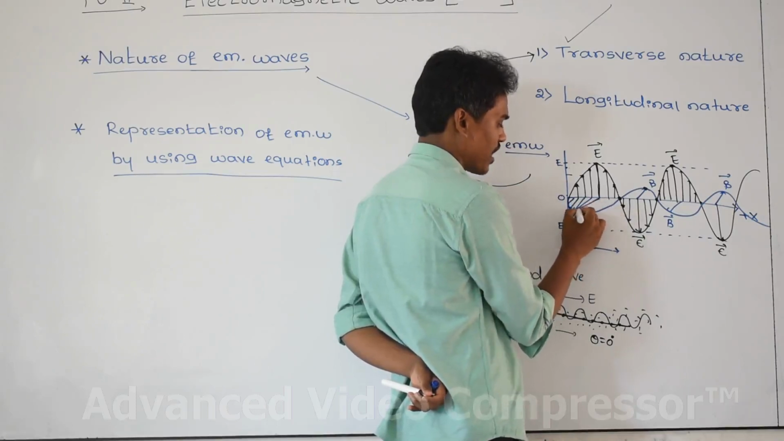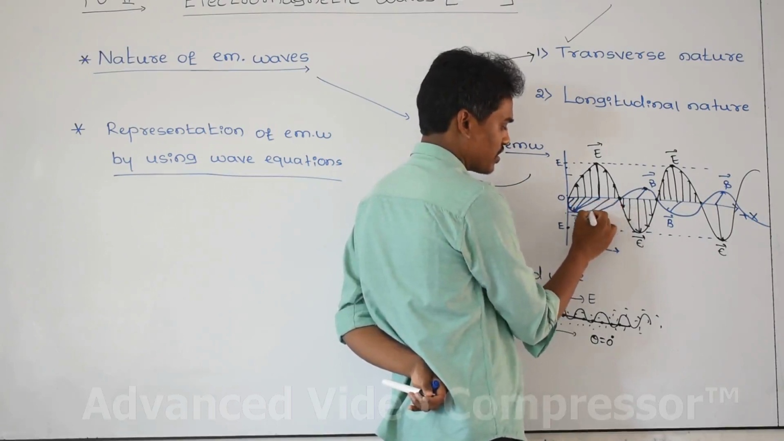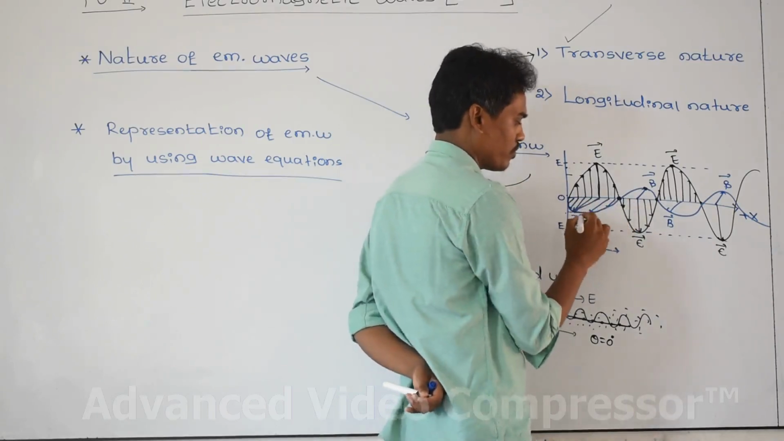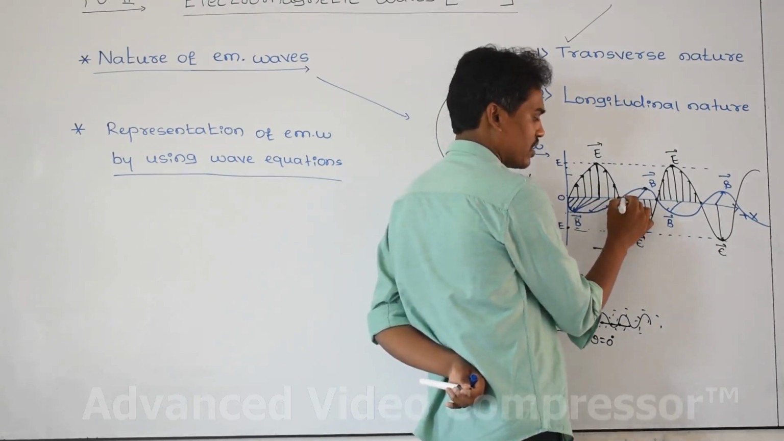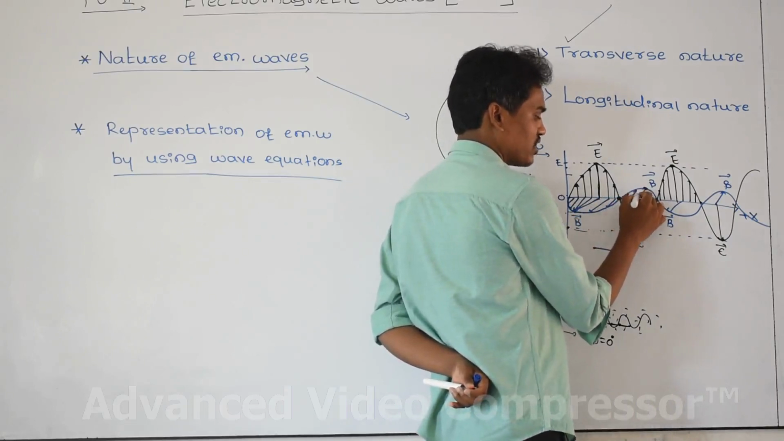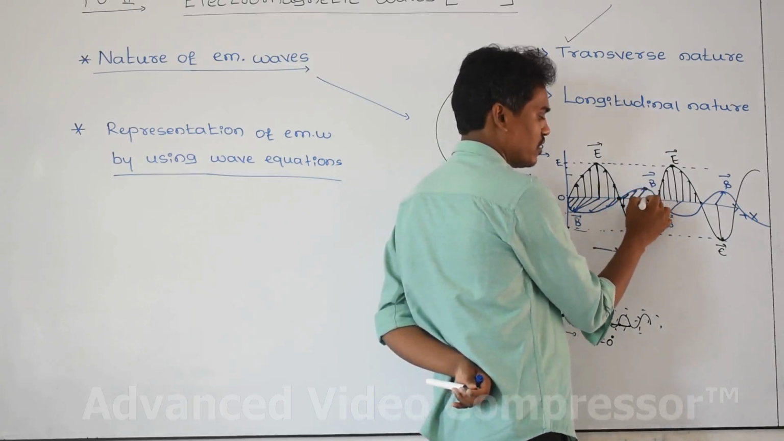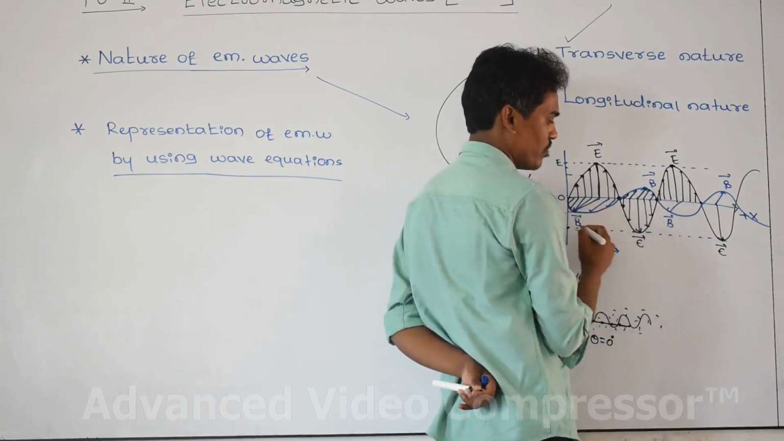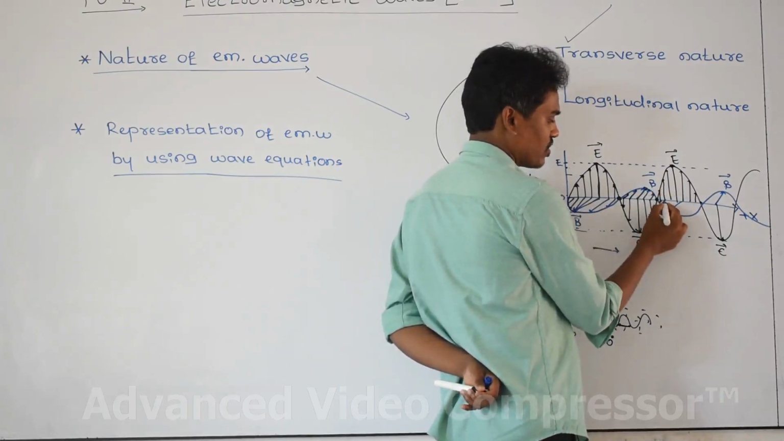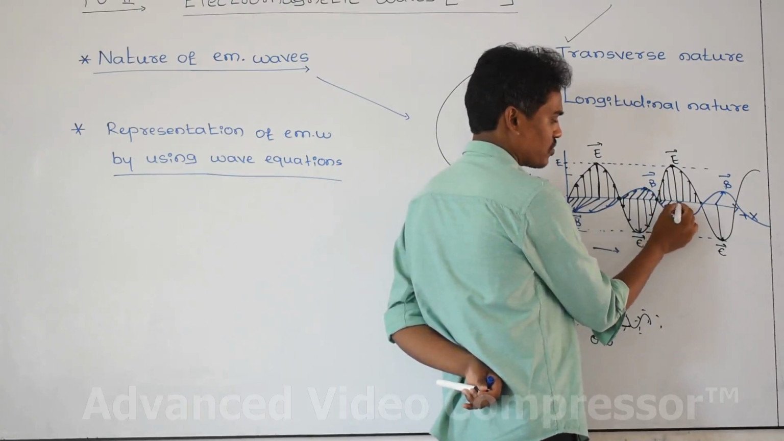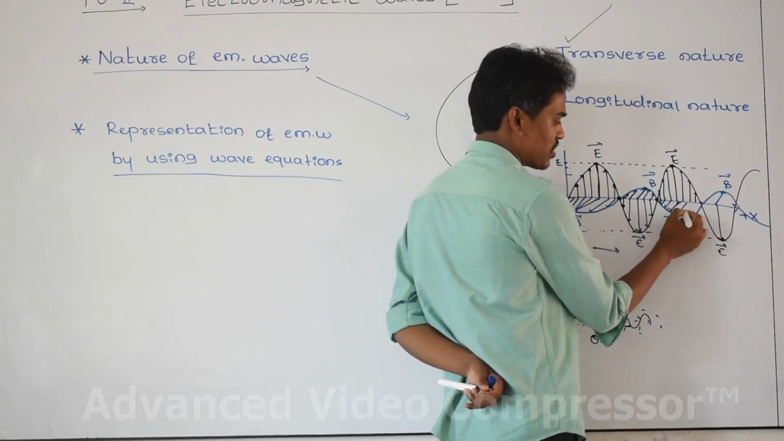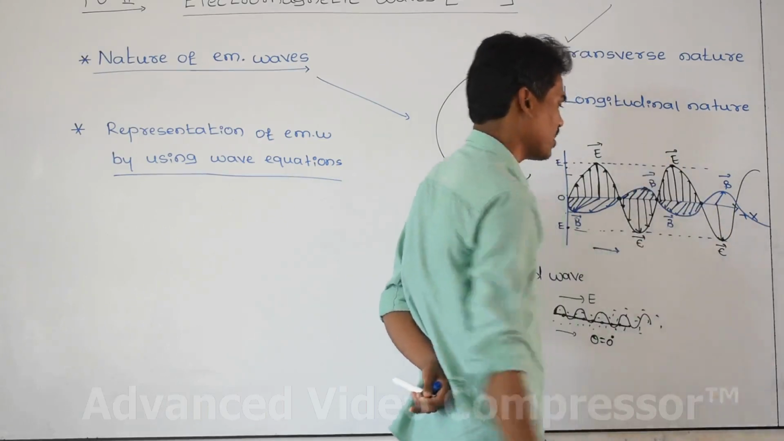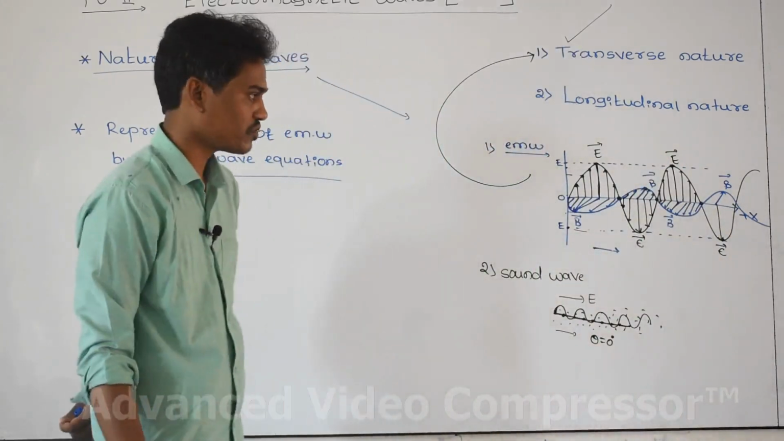Same with the magnetic field: at this point it increases, becomes maximum, again decreases, the magnetic field at this point is zero, again increases, becomes maximum here, again decreases, is zero, increases, becomes maximum, decreases, and again at this point the magnetic field is zero.